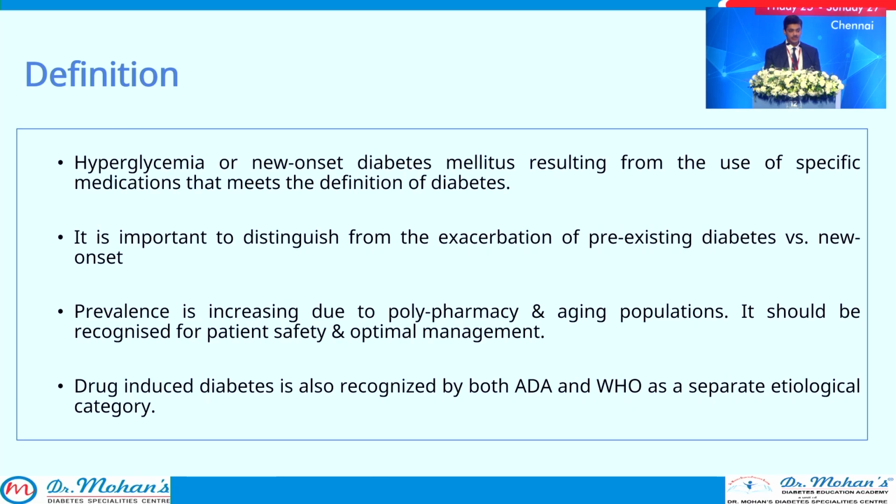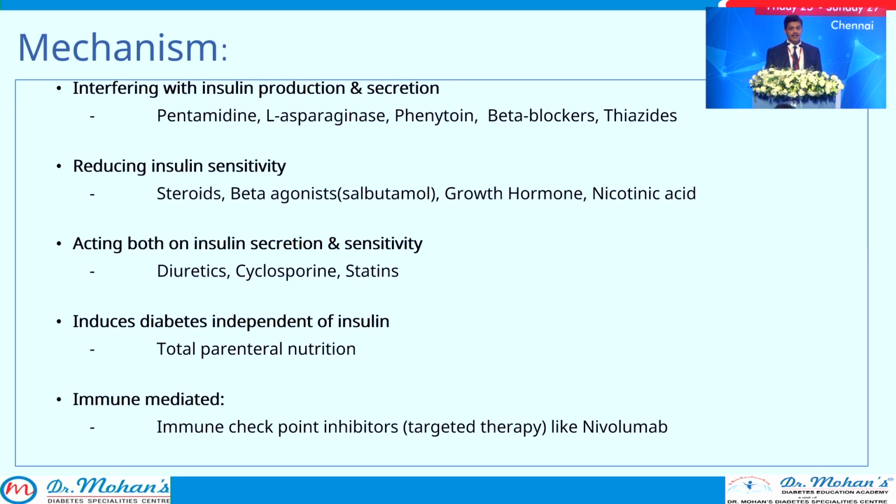So we should not cause iatrogenic diabetes. It is also recognized by both ADA and WHO as a separate etiological category. Drugs like pentamidine, which is used for Pneumocystis carinii, L-asparaginase used for ALL, the beta blockers, especially the non-selective beta blockers, and thiazide diuretics can cause diabetes by interfering with insulin production and secretion. Drugs like steroids, which we see commonly, and each drug we are going to discuss individually, and salbutamol, a beta agonist, growth hormone, and nicotinic acid used as a dyslipidemic agent cause diabetes by reducing insulin sensitivity.